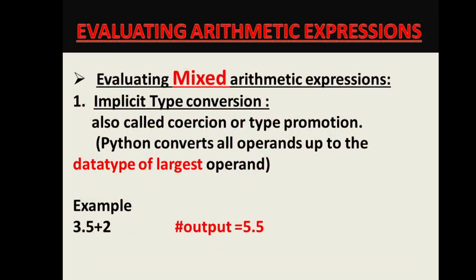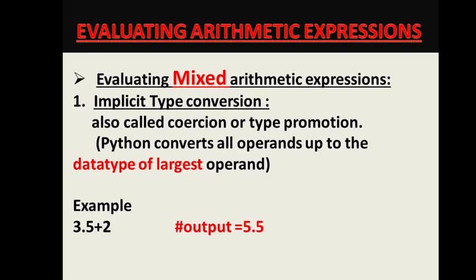When there are different numeric types of data in an expression, Python converts all the operands up to the data type of the largest operand. This is called implicit type conversion, done by the Python language without the intervention of the programmer, without the knowledge of the programmer. It is also called type promotion, meaning the data type is promoted to the next higher data type.